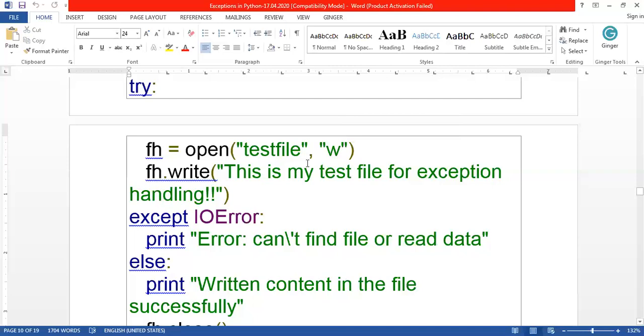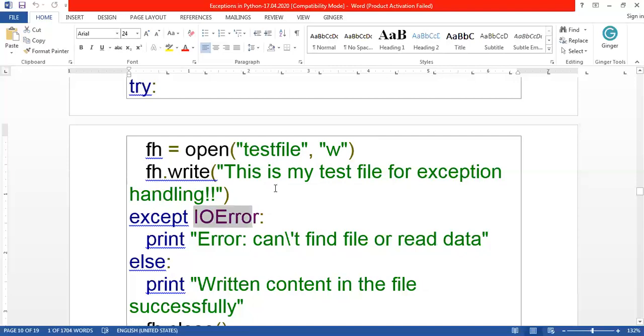Okay. So here there is no possibility for error, but in case I have opened the file in read mode, then automatically I may have an error, because if the file doesn't exist, it will give you an IO error. If an item doesn't exist but I want to read that data, how can I read it? So that is nothing but an IO error. If you try to read non-existing data, it leads to an IO error.